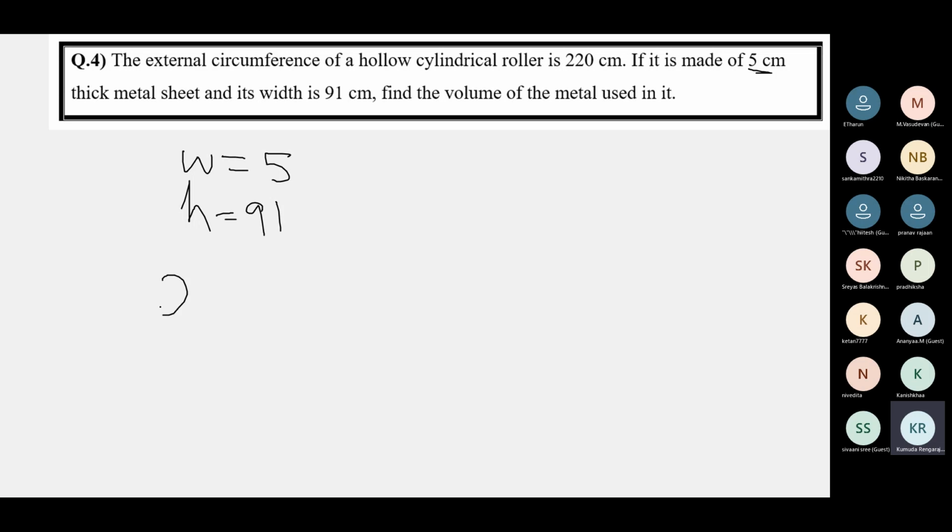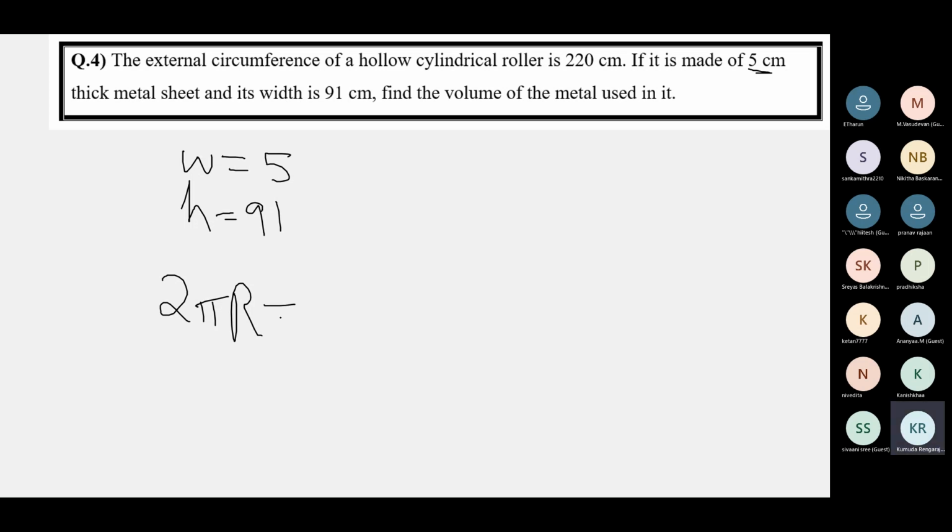So circumference is 2 pi r, but because it is external, it is 2 pi capital R. External circumference means the circumference of a circle. Circumference is 220. With circumference, there are two circles. Whose circumference? External. Internal circumference means 2 pi smaller r.